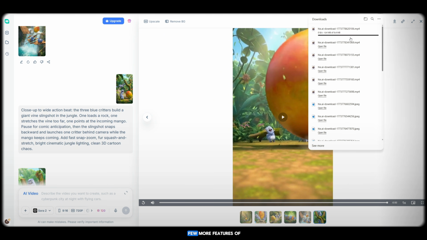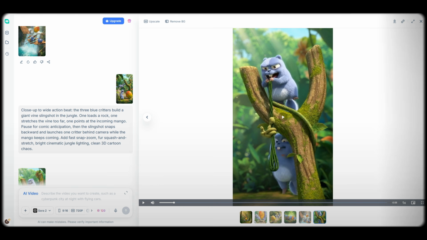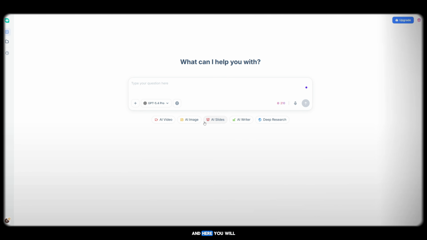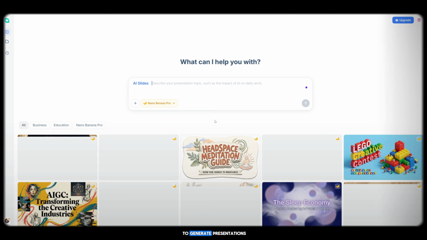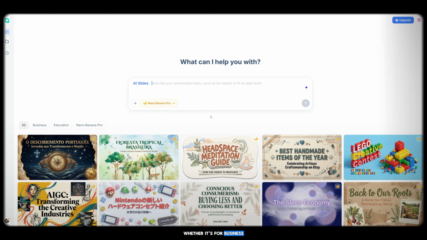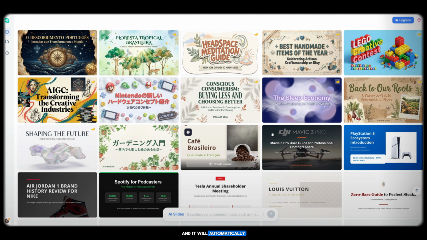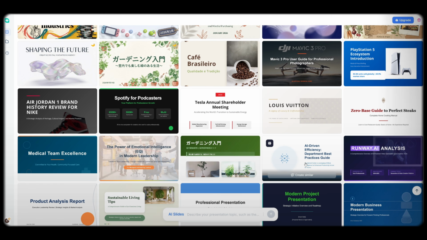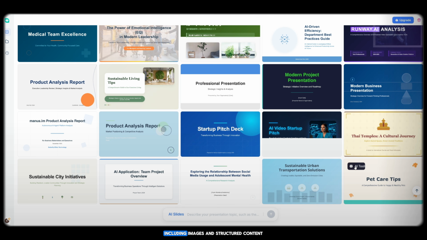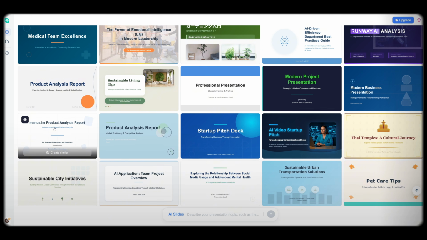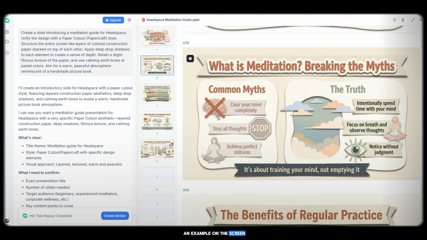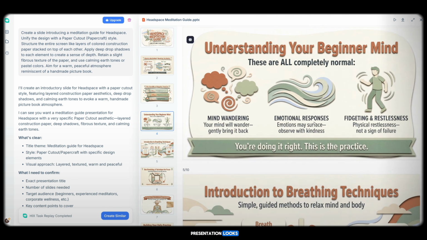Now let's explore a few more features of this AI tool. Go back to the home page, and here you will find AI slides. As I mentioned earlier, you can use this to generate presentations. Whether it's for business or education, you simply enter a topic, and it will automatically generate a full presentation using Nano Banana Pro, including images and structured content. You can also see an example on the screen showing how professional the presentation looks.